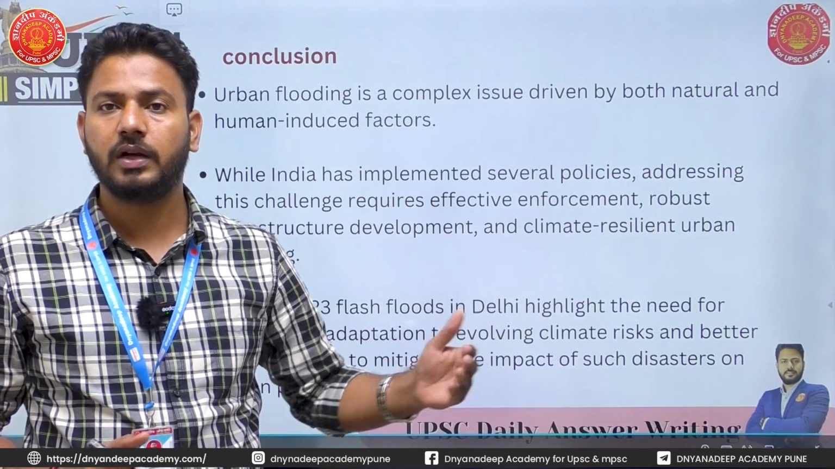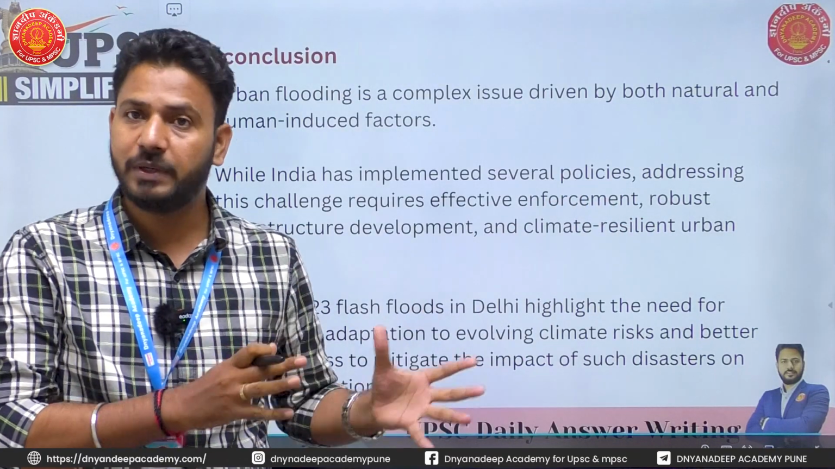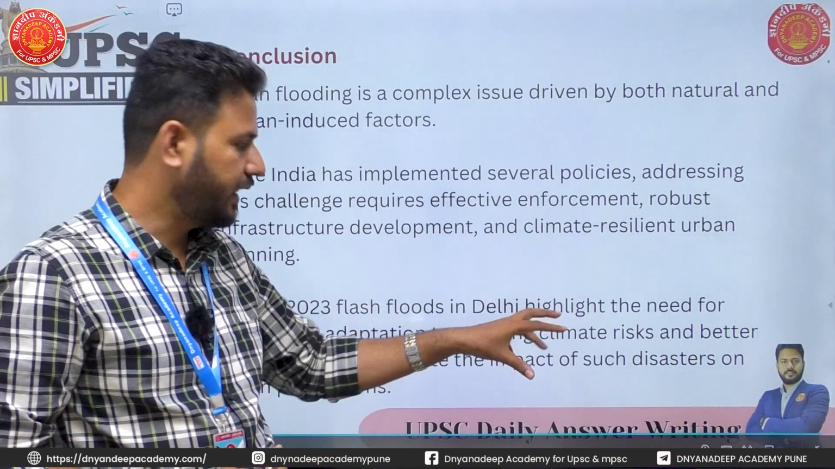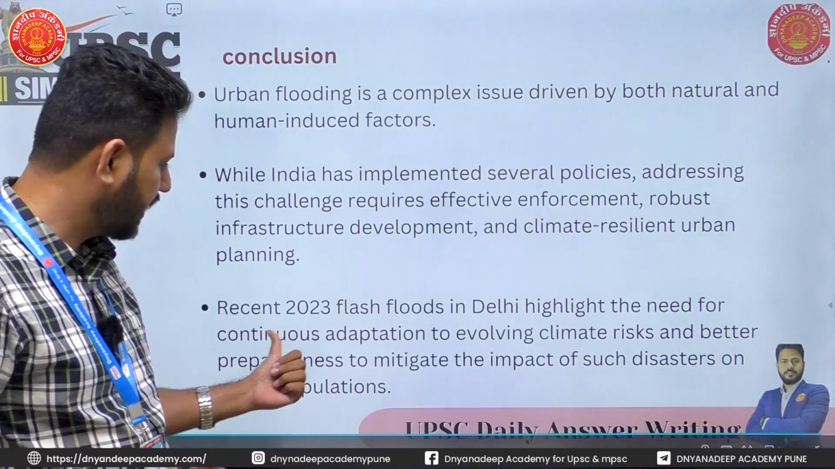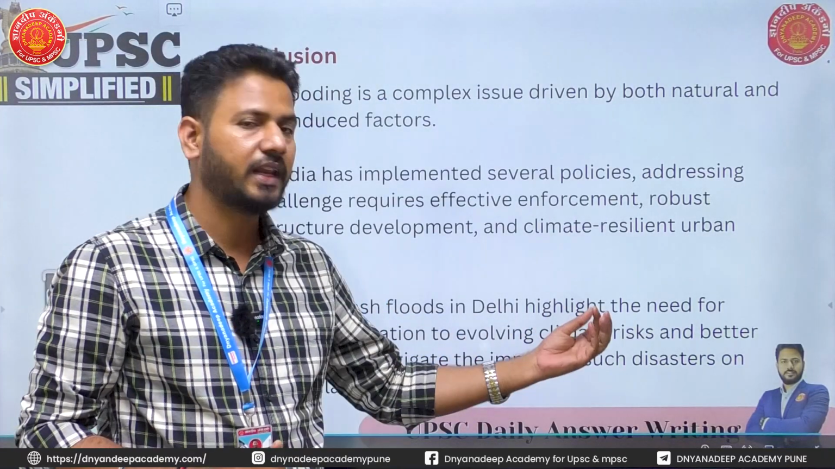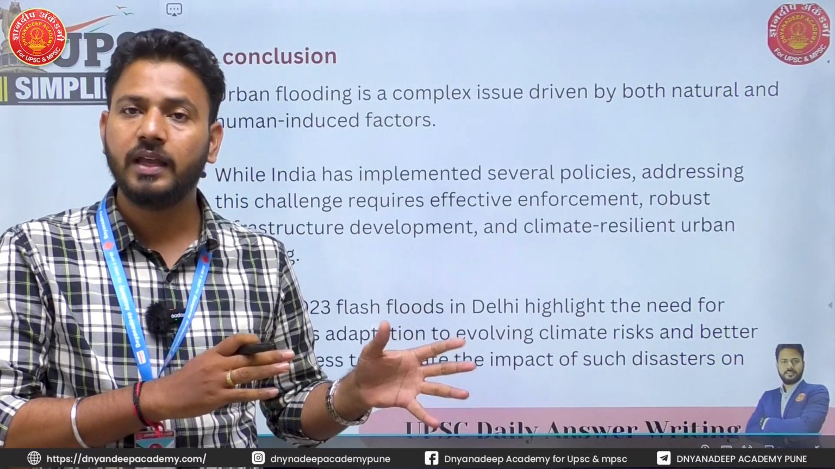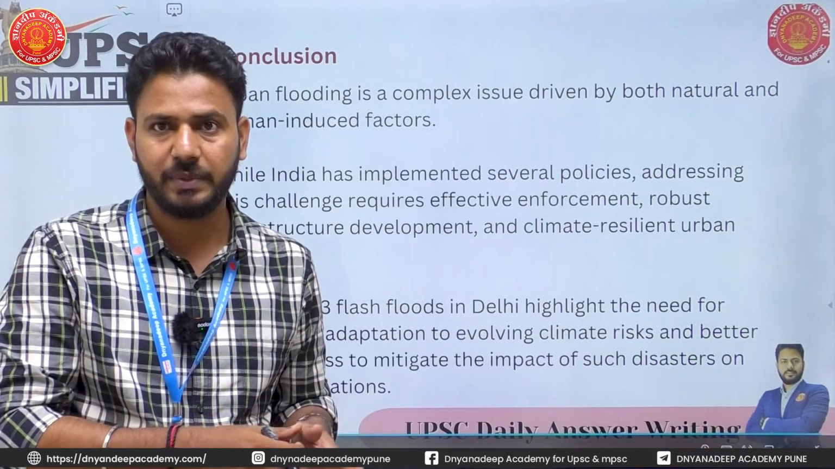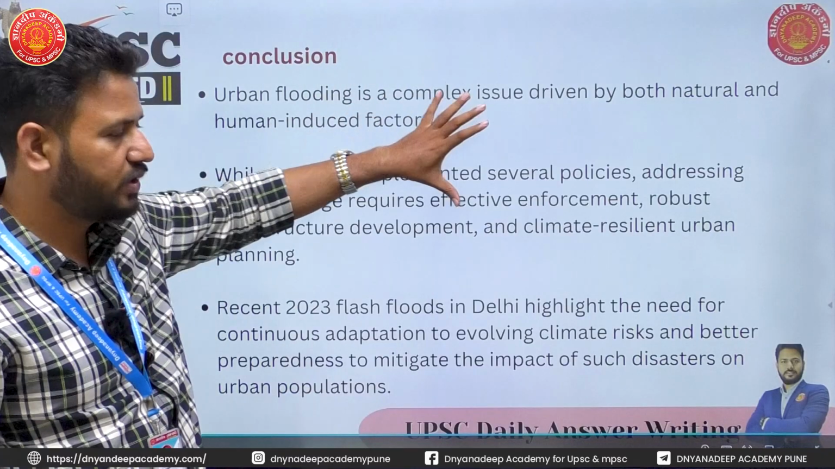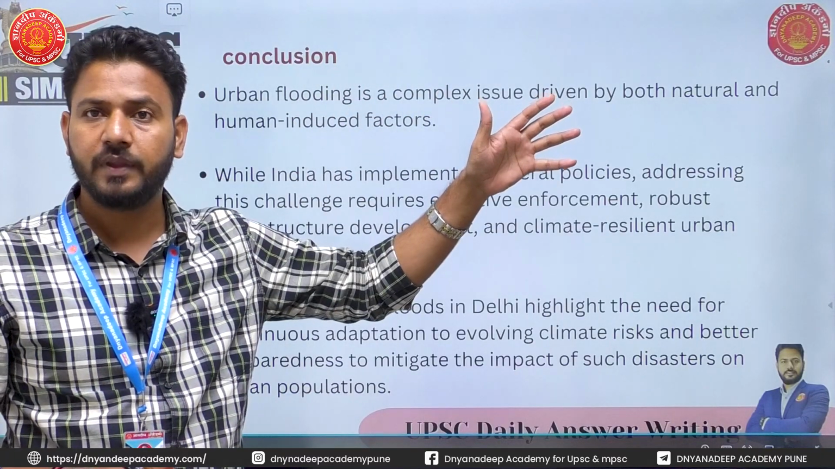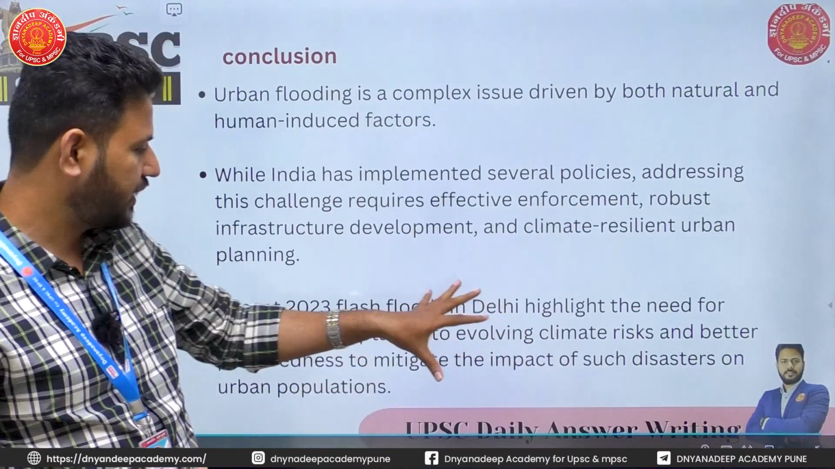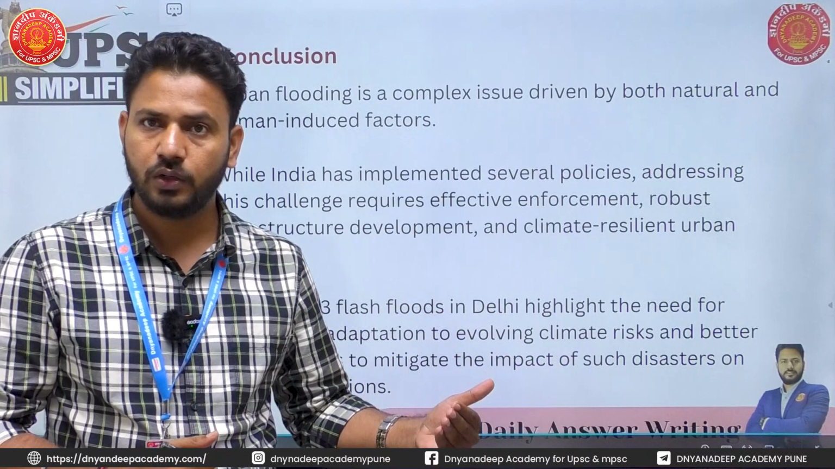Going forward, urban spaces will have to be climate resilient. Okay. Then recent 2023 floods in Delhi highlight the need for continuous adaptation to evolving climate risk. Climate risks will come, we will have to evolve, adapt to them, and mitigate. So I'm giving solutions. My conclusion is futuristic. And also I'm ending with a very recent example in India, that is floods in Delhi and what we are supposed to do to overcome this flood.